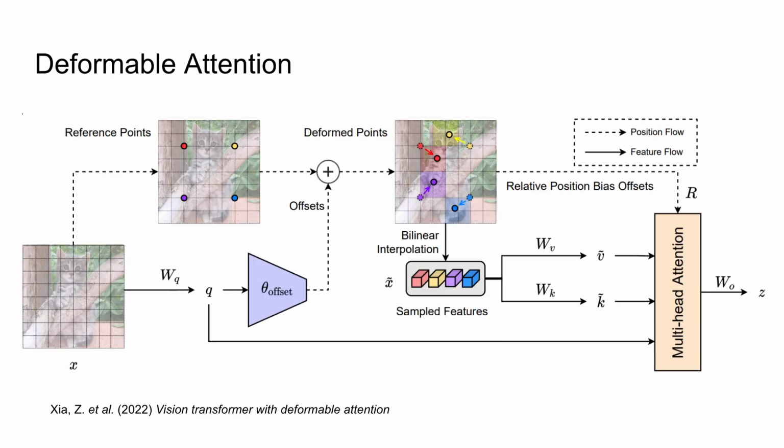To understand how our memory matching is performed, one has to have some preliminary knowledge of deformable attention. Given a set of reference points and image features X, for each query and its corresponding reference point, offsets are learned to indicate the specific locations from which values and keys for attention should be sampled. These offsets are obtained based on the query features, ensuring that they capture and represent semantic information. Afterward, multi-head attention in its classical formulation is performed.